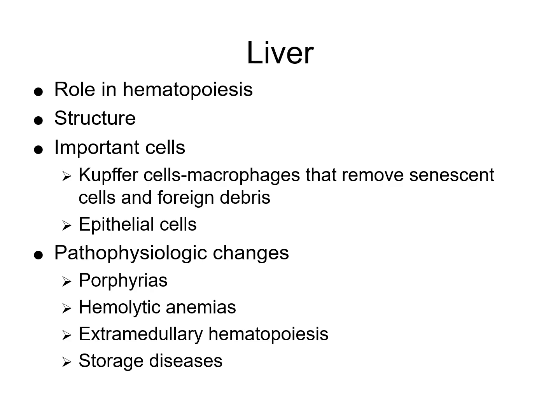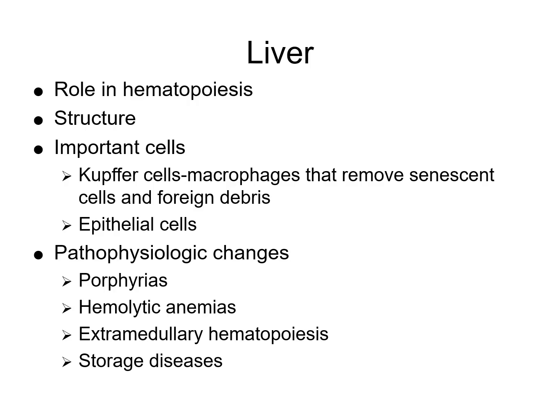Let's see, some pathophysiologic changes that are related to the liver and hematopoiesis. We have porphyrias. These are a group of metabolic disorders that can affect heme biosynthesis. Liver and bone marrow can be involved in the synthesis of heme precursors, so an accumulation of toxic intermediates can cause neurovascular and cutaneous symptoms. Hemolytic anemia: increased breakdown of red blood cells leads to an overloading of the Kupffer cells with heme and iron. That will lead to elevated bilirubin, which can cause jaundice, or yellowing, for patients. Hepatic compensation by processing excess bilirubin and iron.